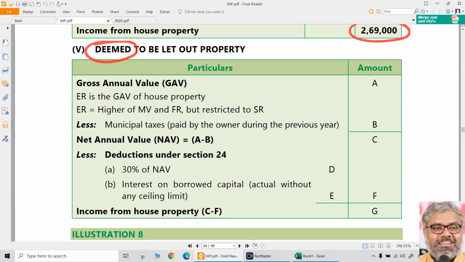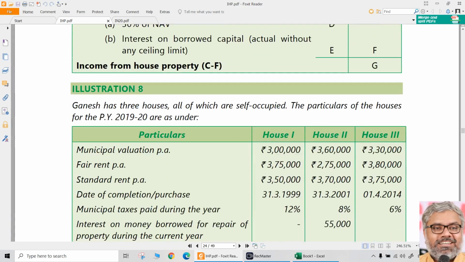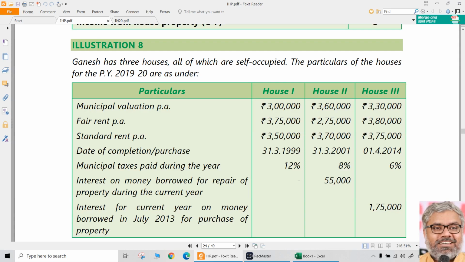Let us take a scenario. This is quite possible to be asked as a question in the examination. Many times it was asked also, similar to this, related to deemed to be let out property. See, when we have, let us say, 3 properties, all of them really self-occupied, then the assessee cannot call all the 3 properties as self-occupied. As we know the provision, only 2 such properties can be identified as self-occupied, and 1 property has to be called as deemed to be let out.